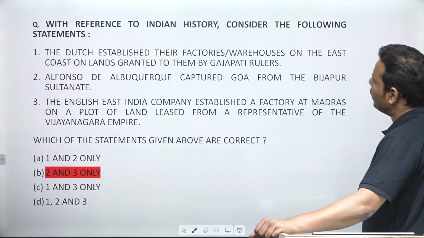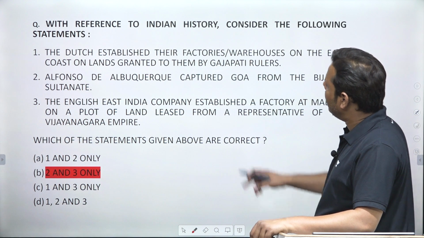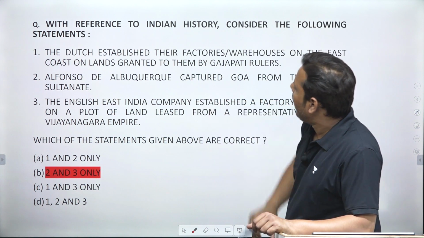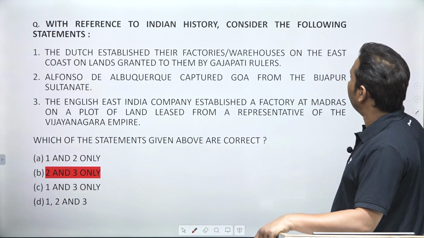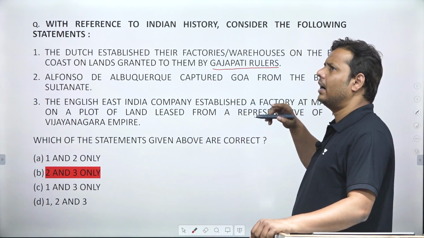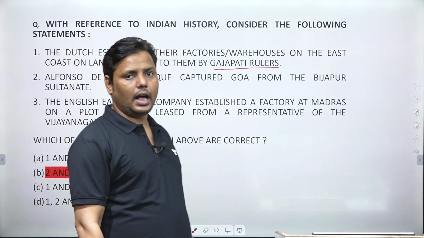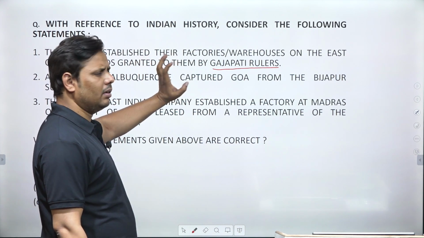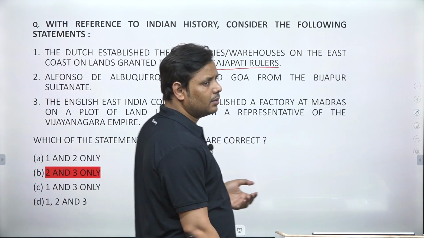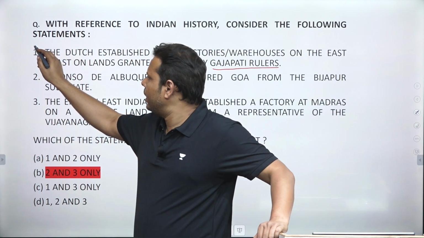Okay. Next question. With reference to Indian history, consider the following statements. The Dutch established their factories and warehouses on the east coast on lands granted to them by Gajapati rulers. This is incorrect, because 1540 was the last period of the Gajapati rulers. In 1540 the Gajapati kingdom came to an end, and it was followed by another kingdom, the Boi dynasty. So this statement is quite incorrect.